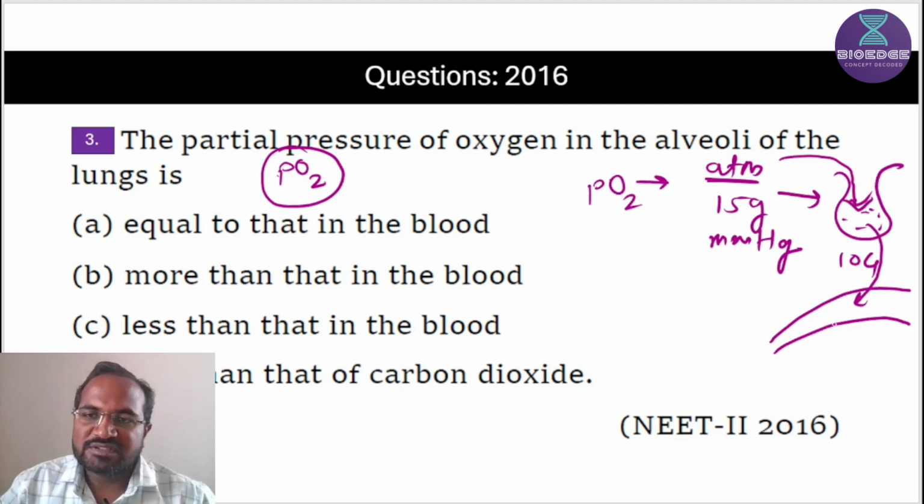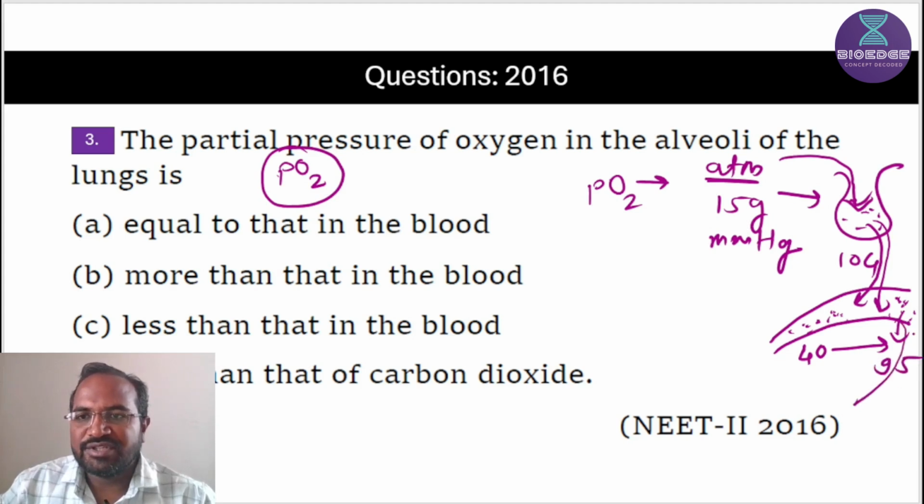So these blood vessels are the pulmonary capillaries, and this is the deoxygenated blood of the capillaries, and this is after mixing of oxygen. So the deoxygenated part of the pulmonary capillary has a partial pressure of oxygen of 40 mm of Hg, and the oxygenated part, after diffusion of oxygen from the lungs, this 40 partial pressure of oxygen is converted into 95 mm of Hg.